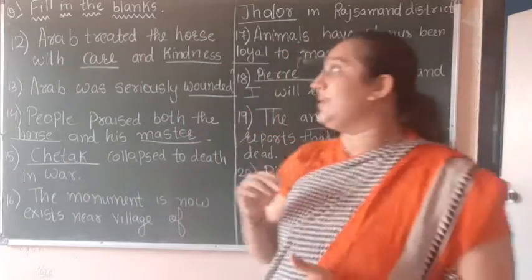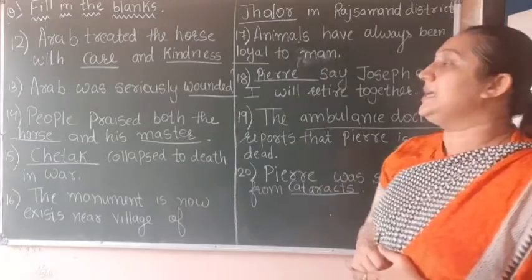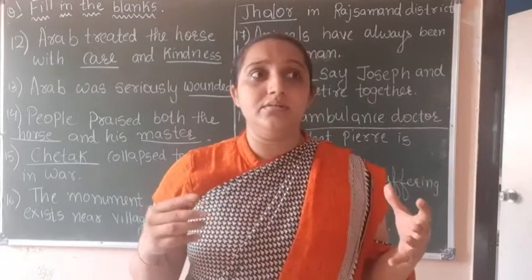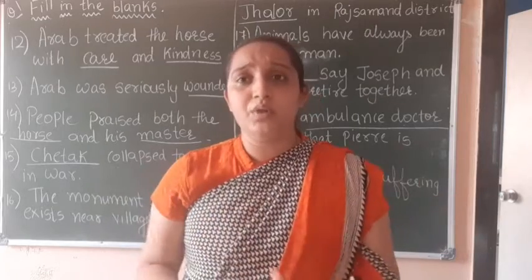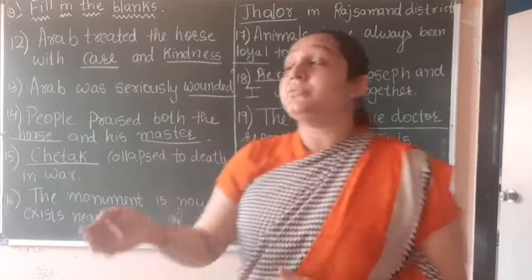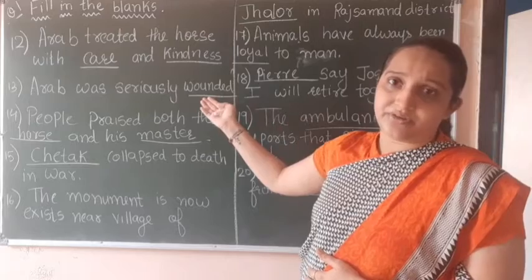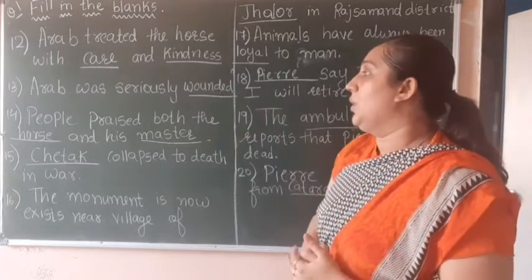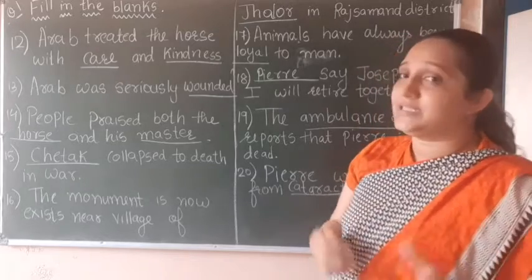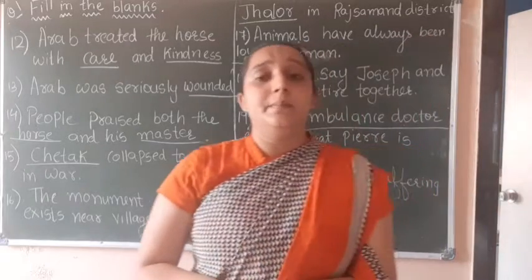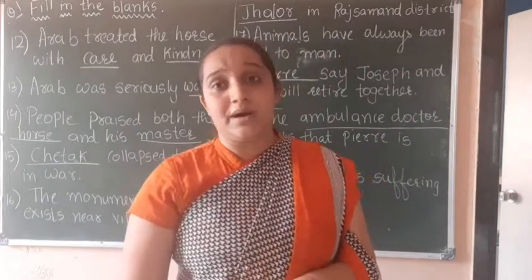Okay students, now next, Arab was seriously, now when the robbers attacked him, right, he fell down from the horse and he was seriously wounded, injured, right? Okay, now people praise both dash and his master, that is the horse and his master. Why?